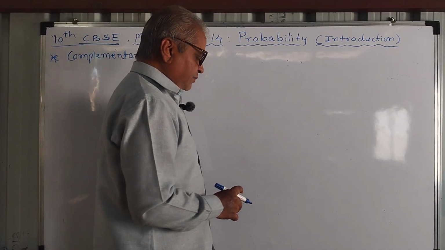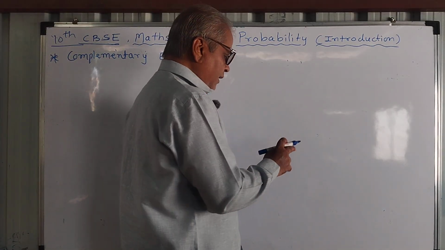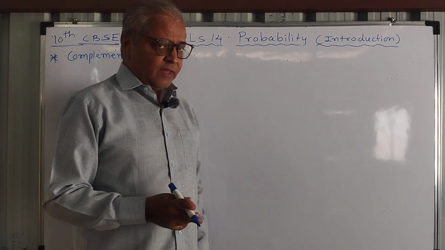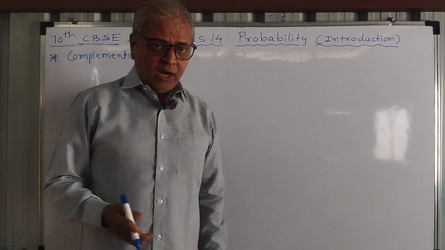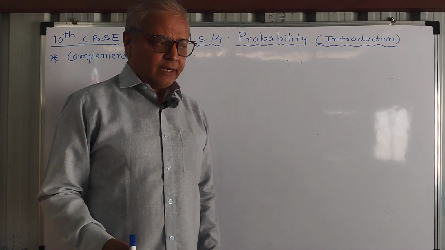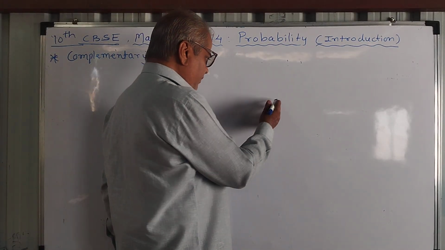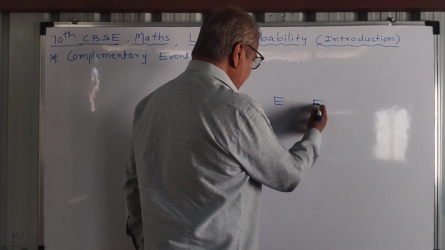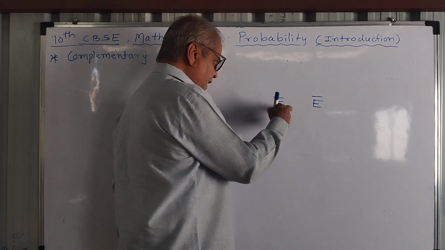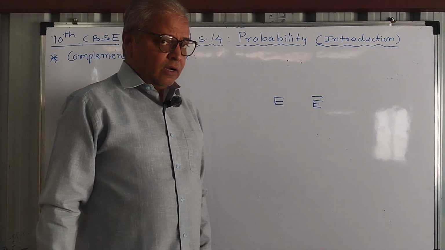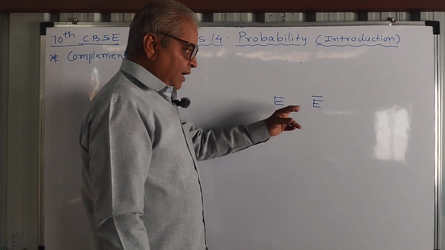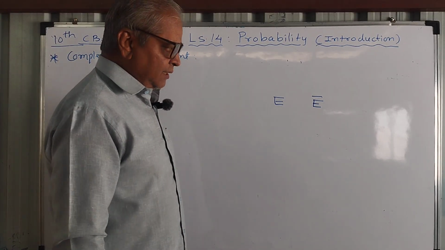For example, getting a head when one coin is tossed is an event, and not getting head is its complement. And always if E is the event, then complement is denoted by E dash. So E and E dash are complementary events. E is happening something and E dash is not happening something.